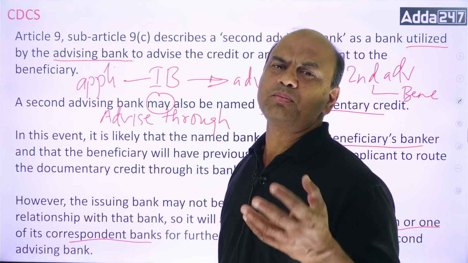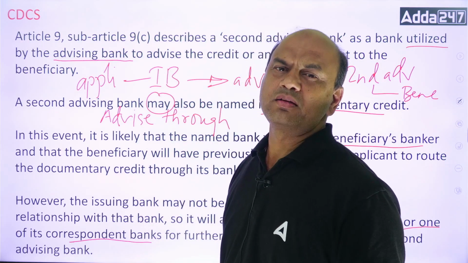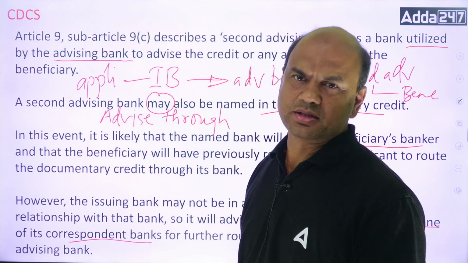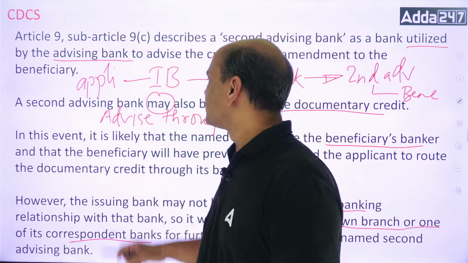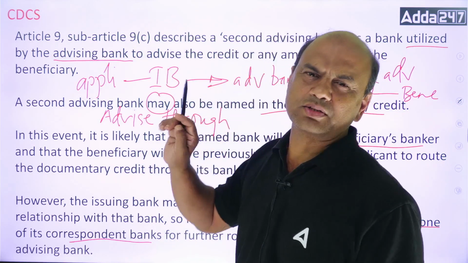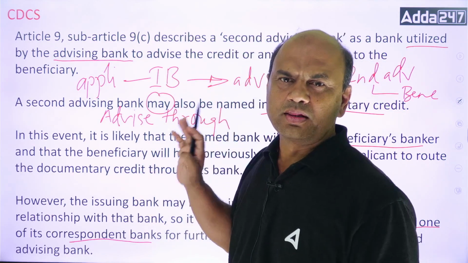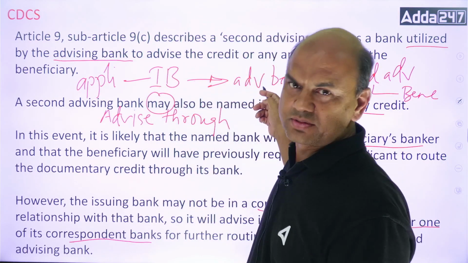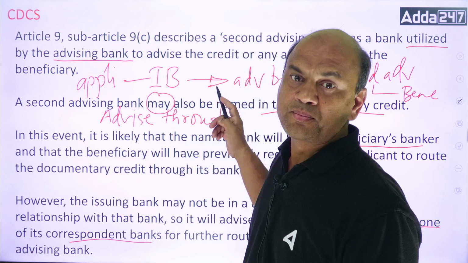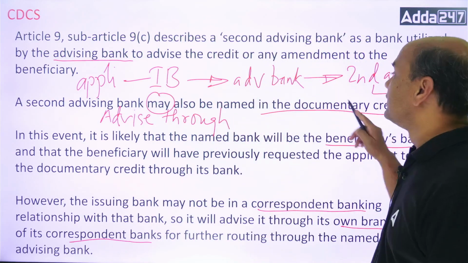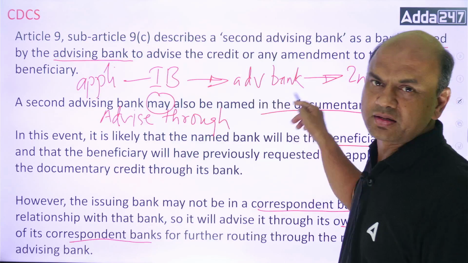Generally, all the big banks have at least one office in major countries. So the issuing bank has its own branch somewhere, let's say in Bharat. It will advise through this branch, and this branch in Bharat will know the second advising bank, which is a local bank in the country.